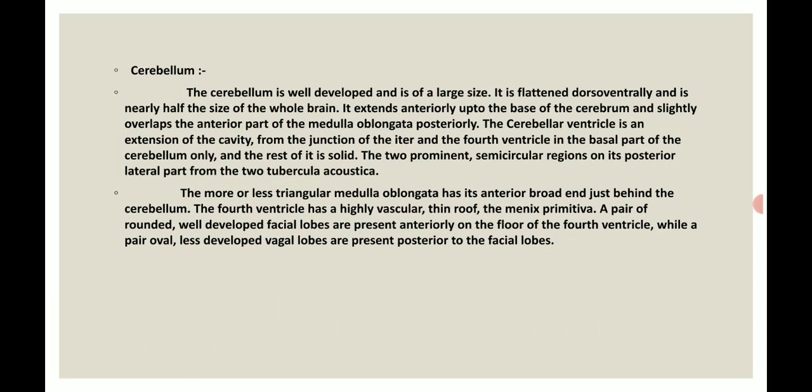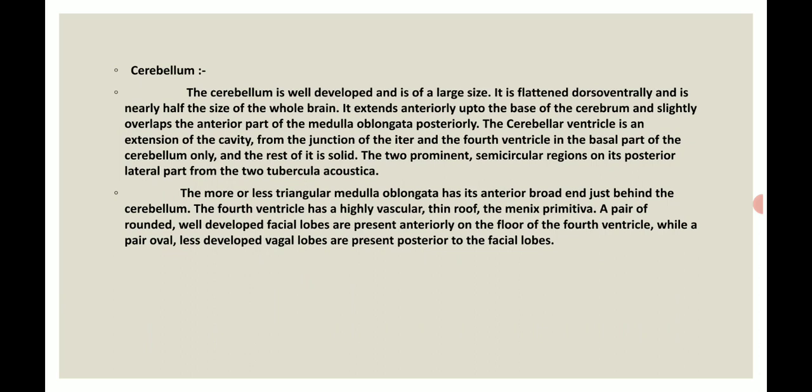The two prominent semicircular regions on its posterior lateral part form the two tubercula acusticae. The more or less triangular medulla oblongata has its anterior broad end just behind the cerebellum. The fourth ventricle has a highly vascular thin roof, the meninx primitiva. A pair of rounded, well developed facial lobes are present anteriorly on the floor of the fourth ventricle, while a pair of oval, less developed vagal lobes are present posterior to the facial lobes.